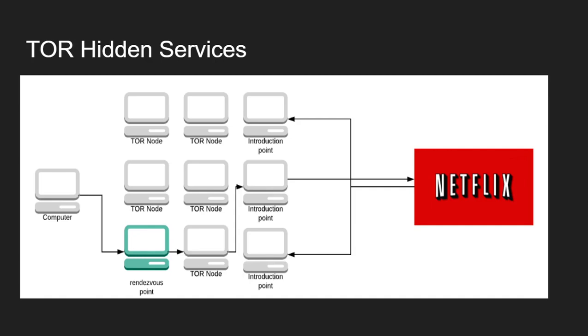All the traffic will be end-to-end encrypted, and the rendezvous point is used to relay the traffic between the client and the server back and forth. The traffic will pass from the client to the rendezvous point, from the rendezvous point to the introduction point, and then ultimately from the introduction point to the hidden service. In this way, both the hidden service and the client will build a circuit with the rendezvous point, and each of the circuits will be at a 3-hop distance, which will make a total of 6 hops.